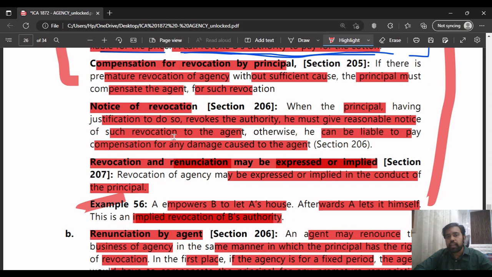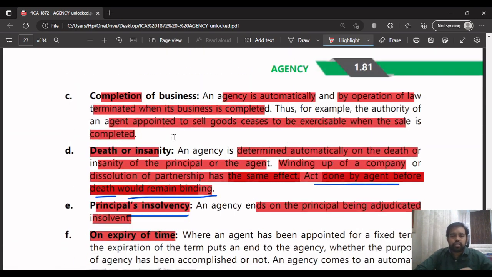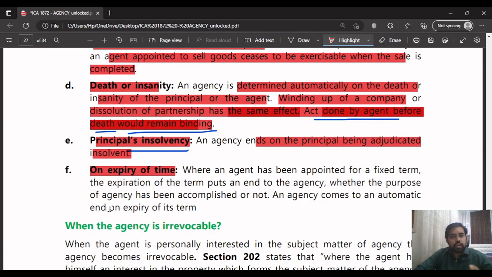How will the contract end? One party must cancel, or the other party must cancel, or they must die, or there is expiry of time, or completion of the contract for which we have entered. These are all general points. You can remember it very easily, you can write it even in your exams easily. This is very important: revocation of agency or termination of agency.